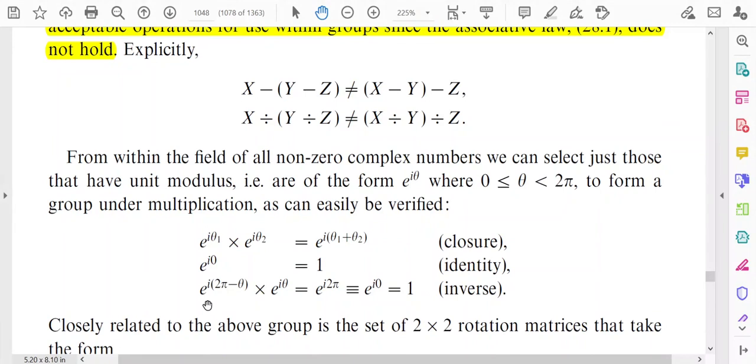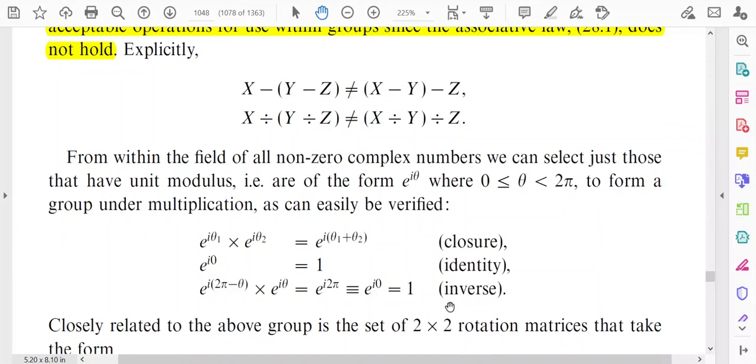So e^(i(2π−θ)) will be the inverse of e^(iθ). This is the general form of the inverse element, e^(i(2π−θ)). If we multiply e^(i(2π−θ)) by e^(iθ), that will be equal to e^(i·2π). It means e^(i·0), which is equal to 1. So the inverse element exists, and the associative law holds.